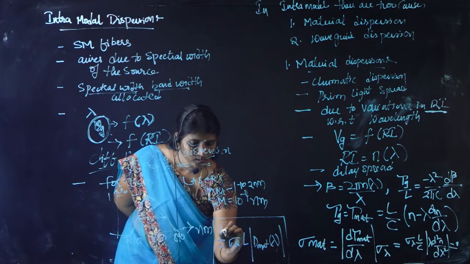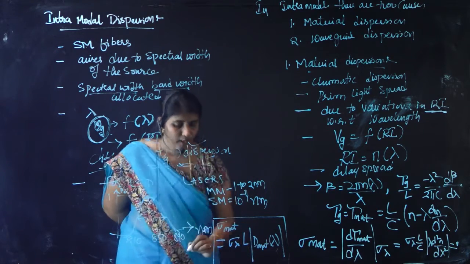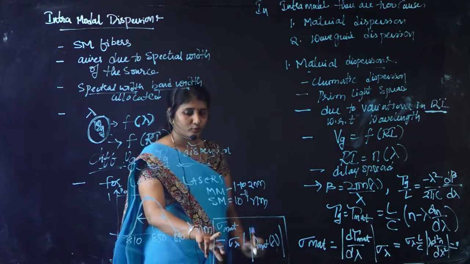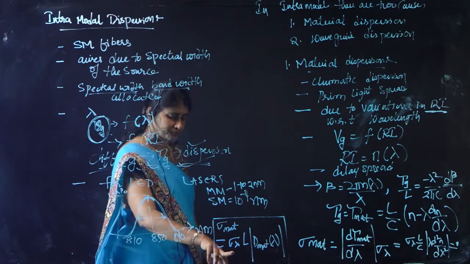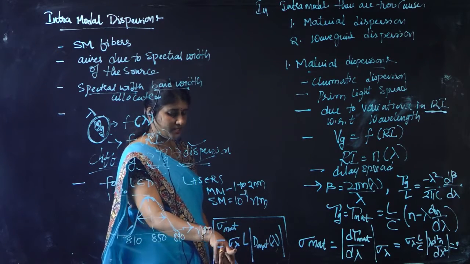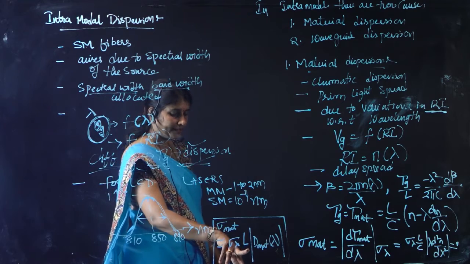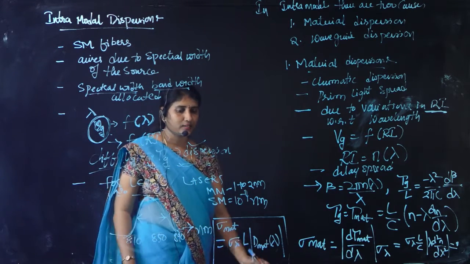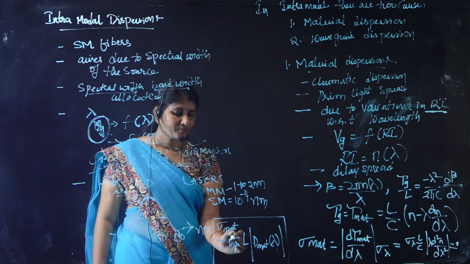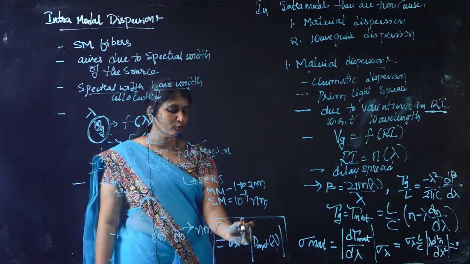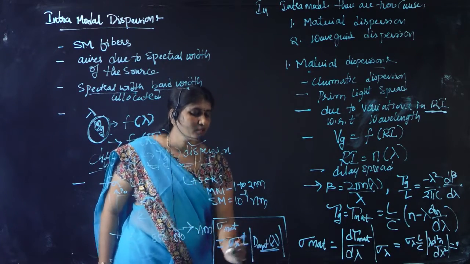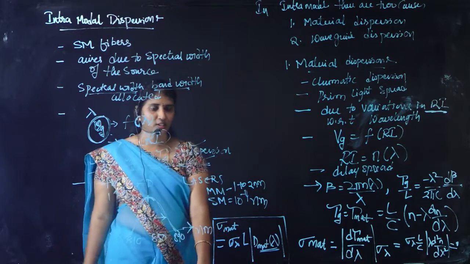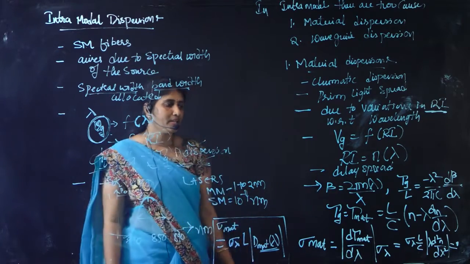So this is your sigma mat. The amount of pulse spread that occurs due to material dispersion with respect to difference in the wavelength and propagation length is given by sigma lambda into L modulus of d mat of lambda. This d mat of lambda is your dispersion factor that is defined for your material dispersion.